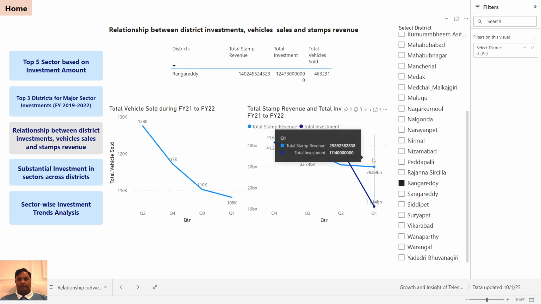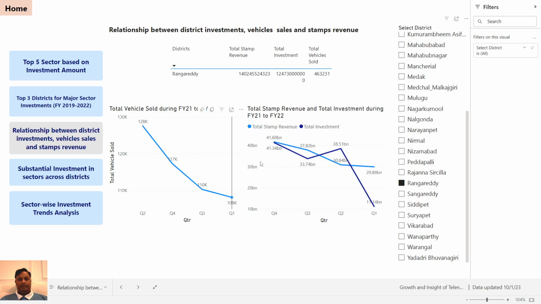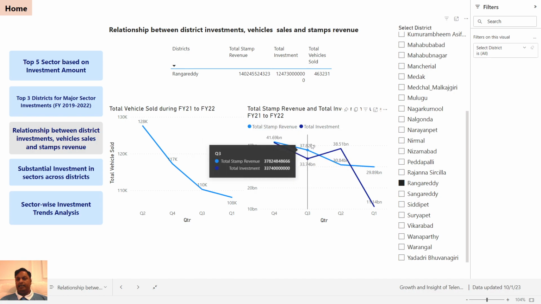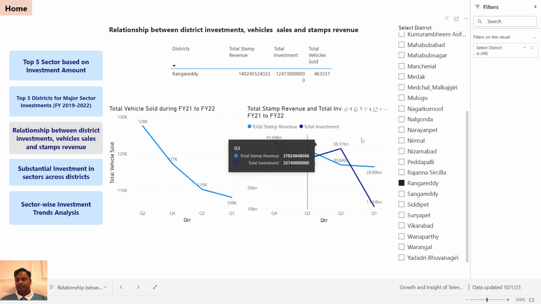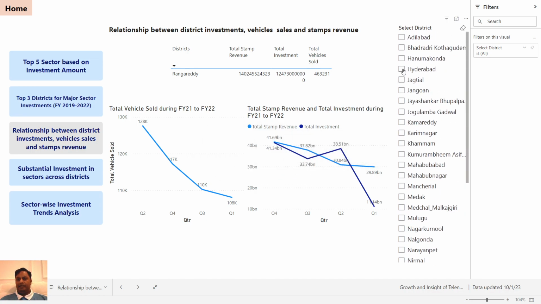From 21 to 22, if the investment decreases, stamp revenue also decreases, and vehicles sold also decrease. So there's a clear correlation in Rengareddy, right?